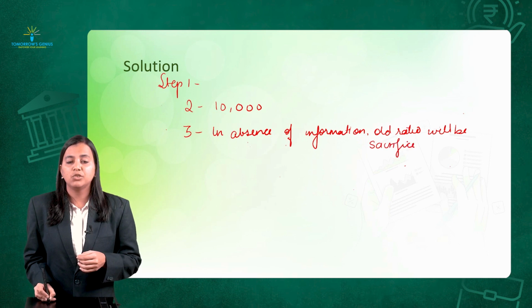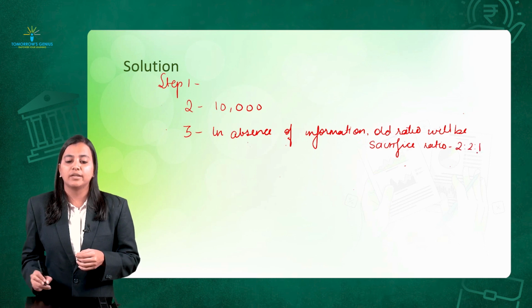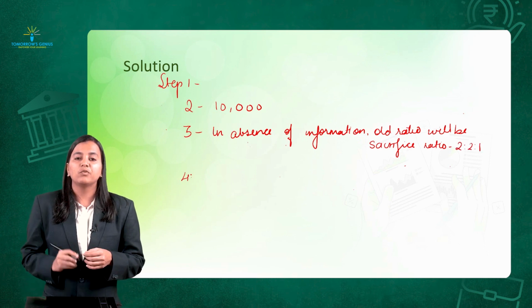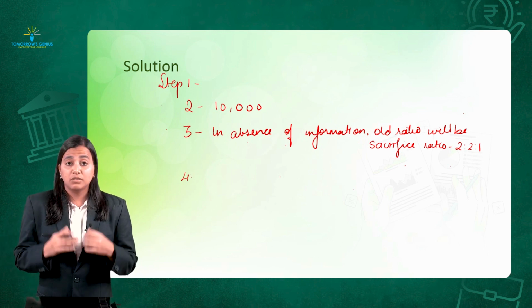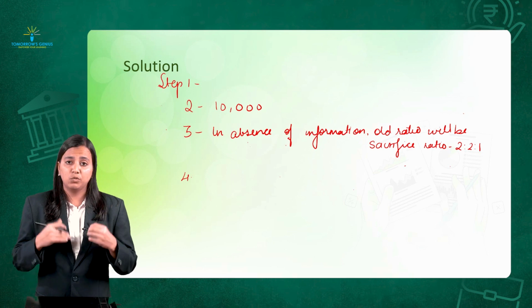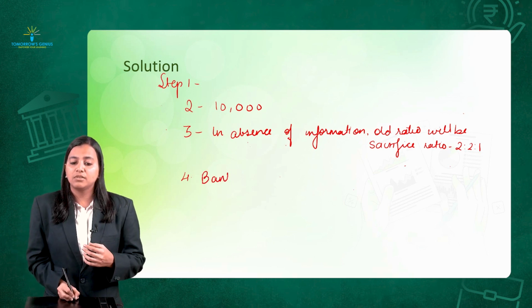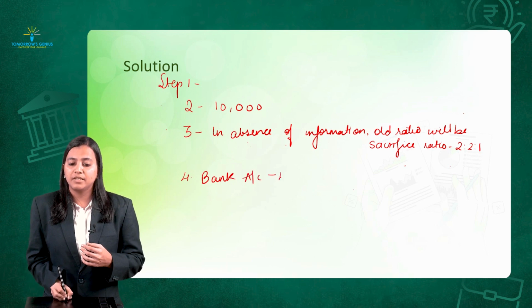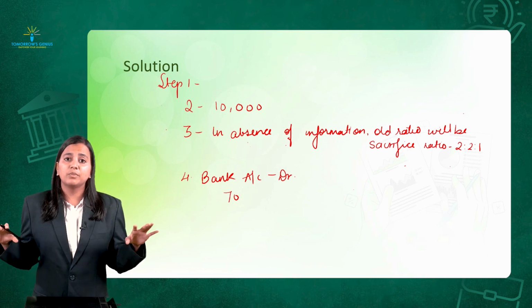Okay, you need to mention this, otherwise your marks will get deducted, that is 2:2:1. Under step number 4, finally I am going to pass the journal entry. First journal entry, when the new partner gets the goodwill in cash, we pass the entry as bank account debit to what he is getting in premium on goodwill. It is not the purchased goodwill.